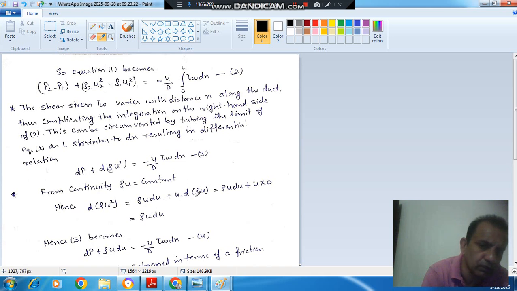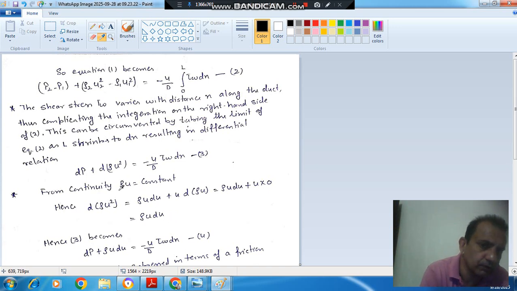We are taking rho u and u as two separate variables, so it will be u d rho u, which is 0, and it will come out as rho u du. So this is the value of d rho u square. It will be equal to rho u du.